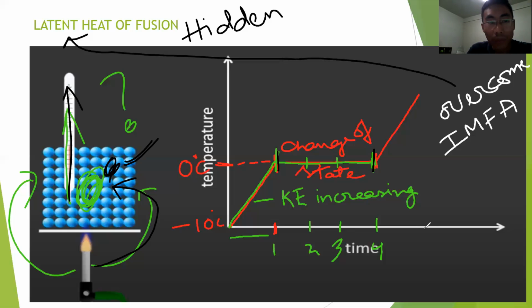So I hope you are clear with the concept. The exact definition of latent heat is in your textbook. It is defined as the amount of heat required to change 1 kg of solid into liquid state at 1 atmospheric pressure. Okay.